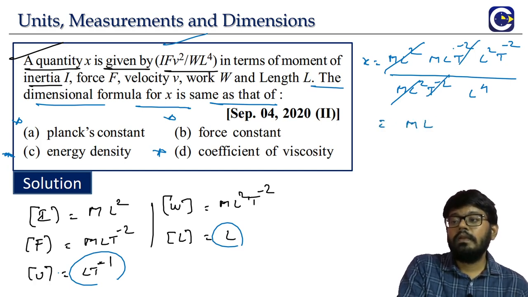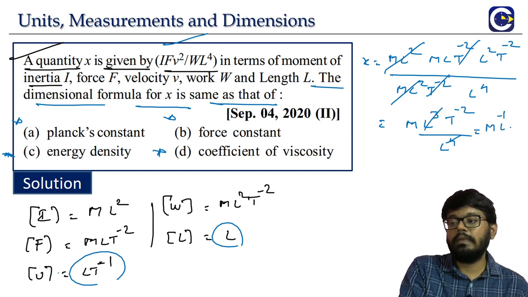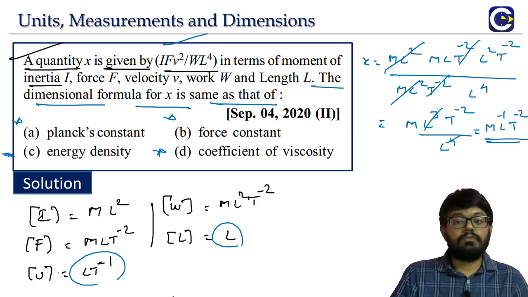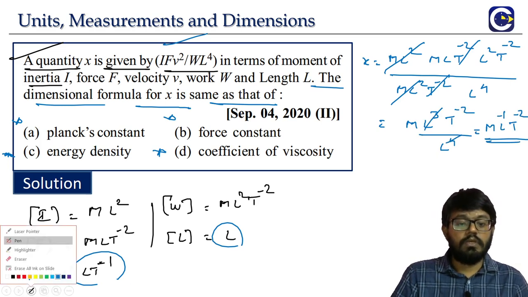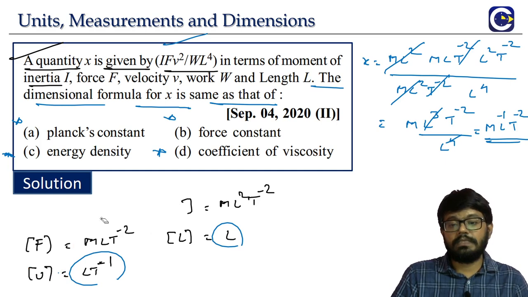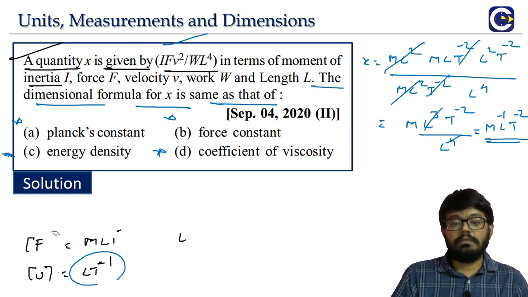M L into L square means what? L cube. T power minus 2 by L power 4. One L will remain. What is it? M L power minus 1 T power minus 2. Now we have to conclude which of these given options has the same dimensions as the